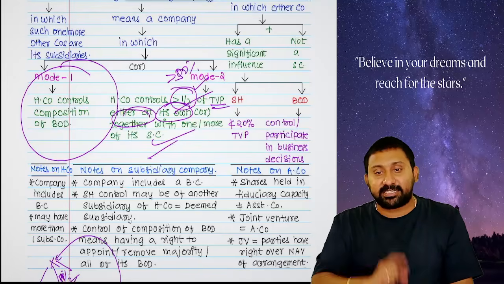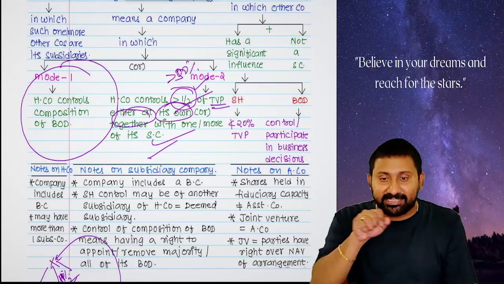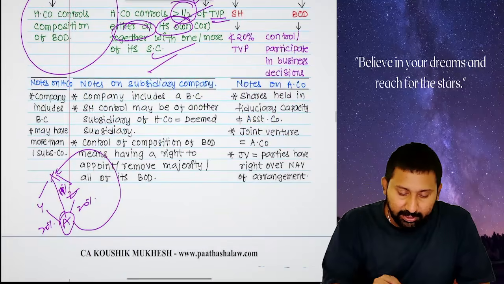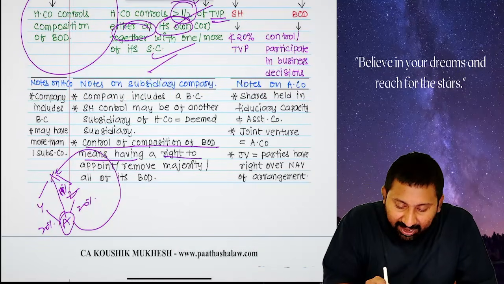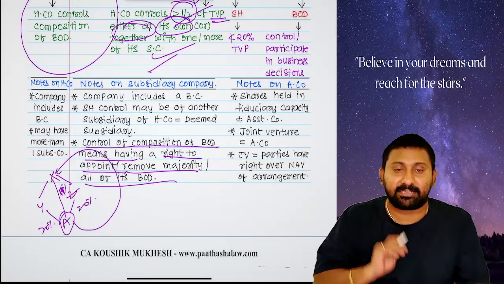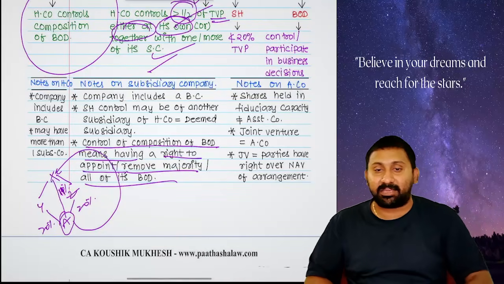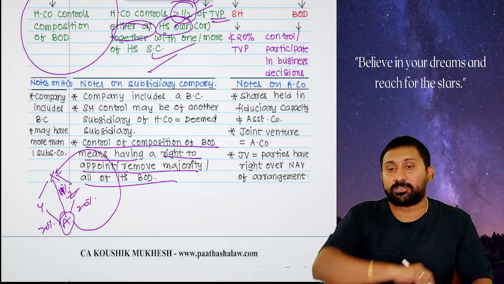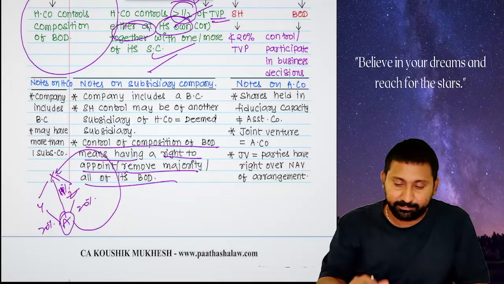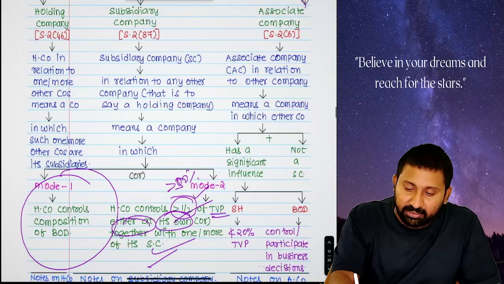Choice of directors is in my hand, not choice of their deeds in the company. So, control of composition of board means having the right to appoint or remove directors. It's not about asking them to do something, not that control. We are not controlling the board, we are controlling the composition of the board. Understood? Next. What is the next one?